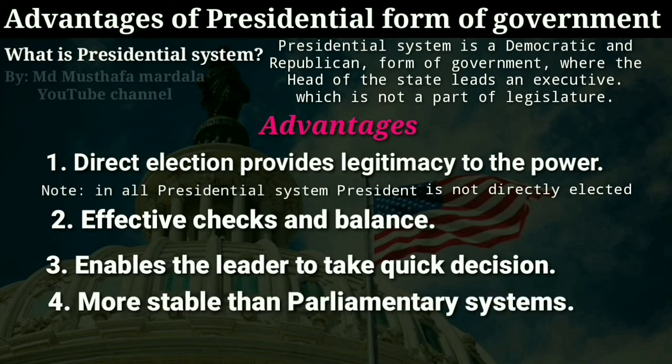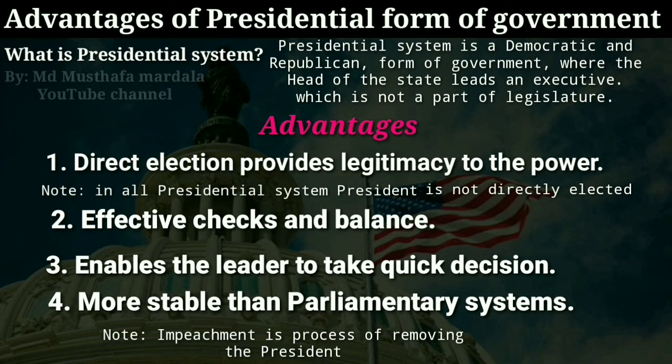According to the supporters of the presidential system, it is more stable than the parliamentary form of government. In the parliamentary form of government, the prime minister enjoys the office only as long as he has the pleasure, satisfaction, or support of the legislatures. But in the presidential form of government, he need not have any such pleasure or support of the legislatures. In the parliamentary form of government, the prime minister can lose his power overnight, but in the presidential system, until an impeachment process takes place, the head of the government will not be removed that easily.